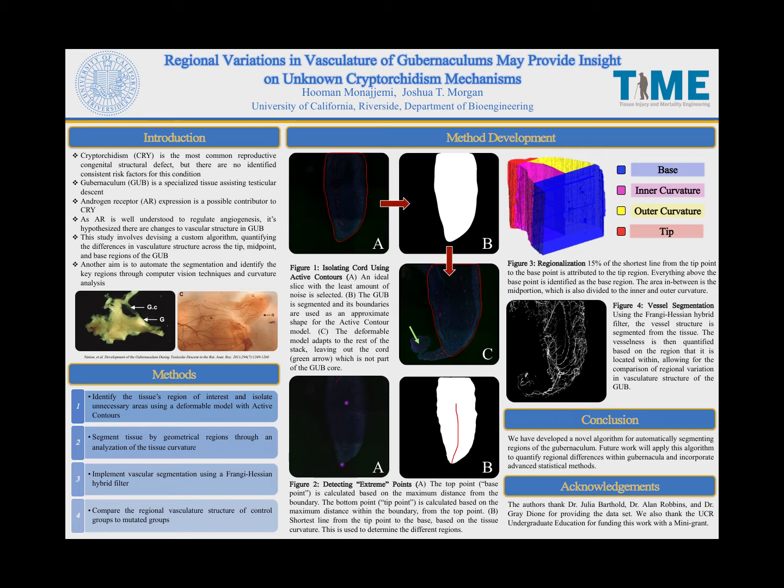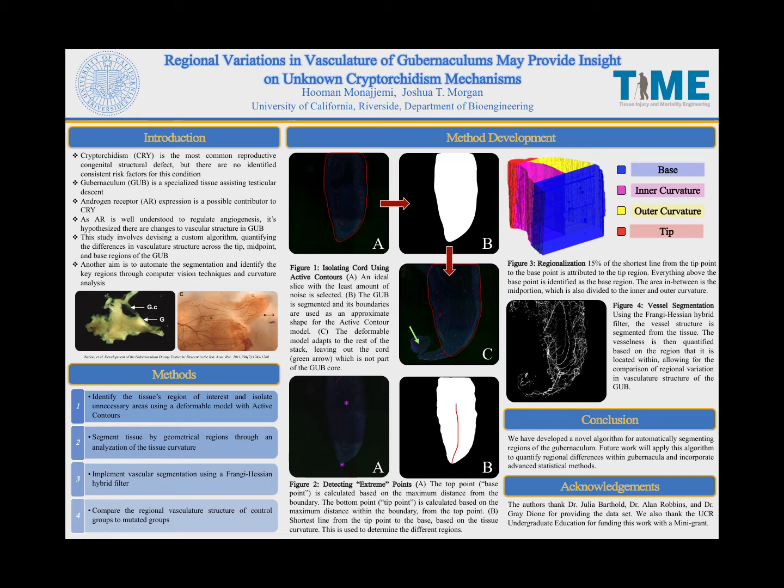Cryptorchidism, or undescended testes, is the most common congenital structural defect and can lead to a significant increased risk for testicular cancer later in life. Although previous research has shown androgen receptor expression to be altered in the gubernaculum for rats that are susceptible to cryptorchidism, the mechanism that links the regional differences is unknown.